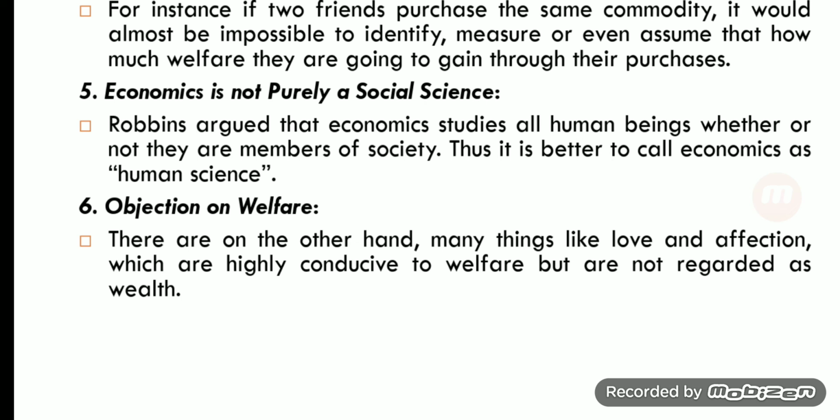Then the objection on welfare. Clear? The objection on welfare is that Marshall believes only physical goods and physical products can satisfy the needs and wants of human beings, and only physical goods are part of wealth.